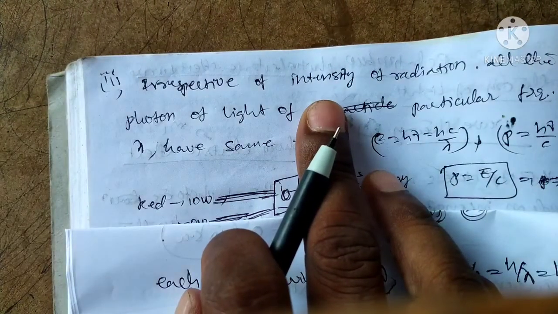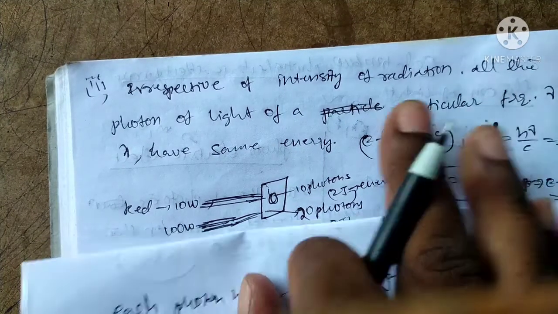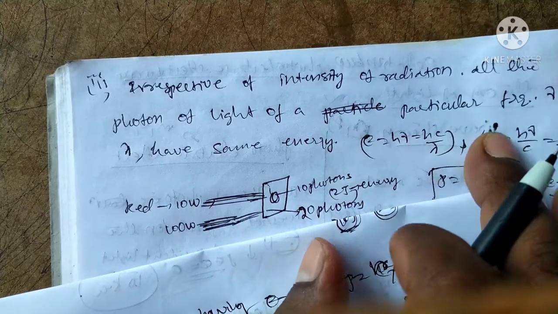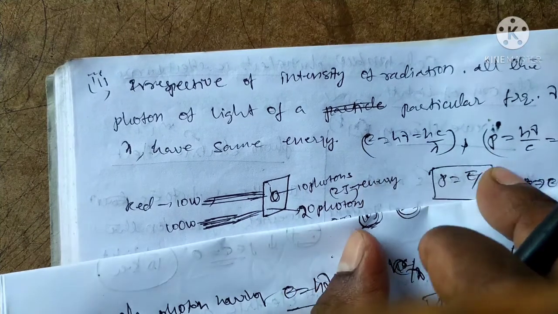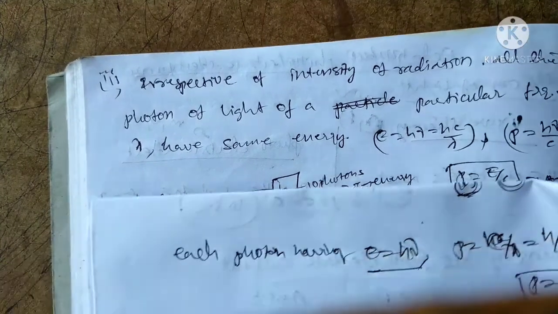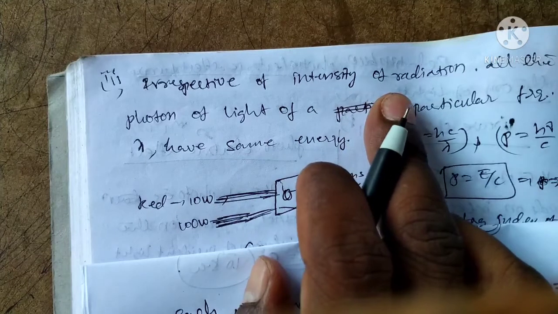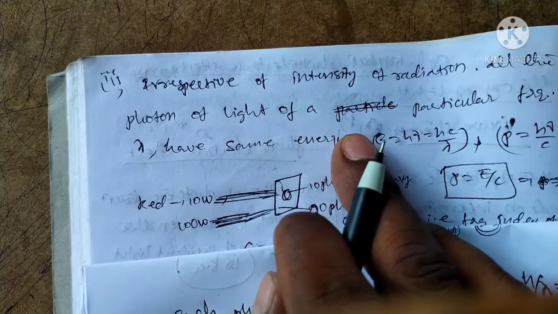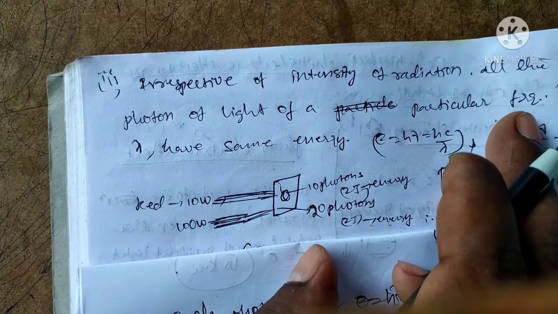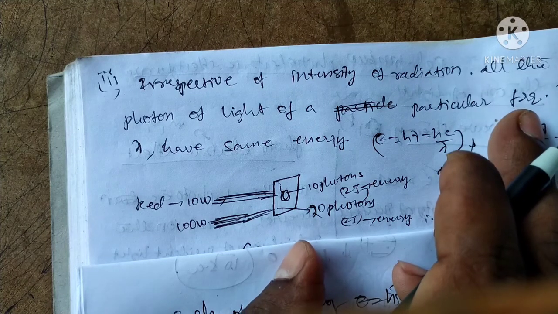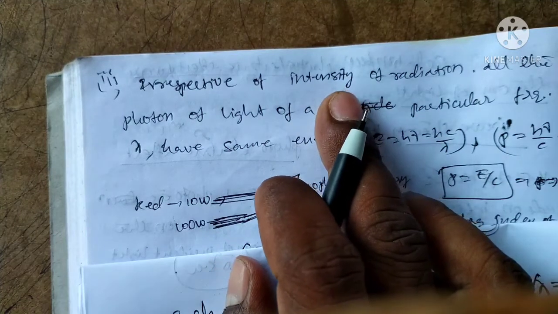The third characteristic of the photon is that, irrespective of the intensity of the radiation, all the photons of light of a particular frequency nu or wavelength have the same energy. Suppose red light; the intensity of the radiation is independent of the frequency. Only frequency determines energy, stopping potential or work function. It is explained in the previous lecture.